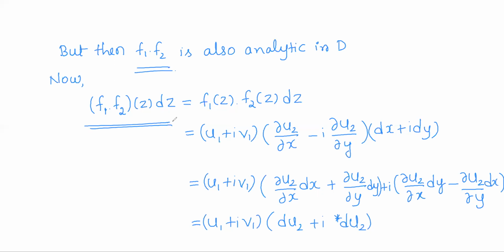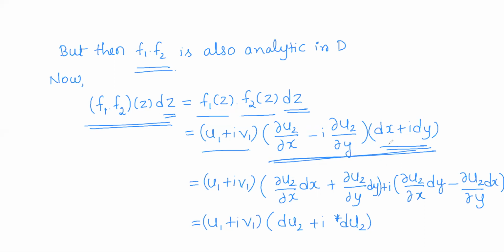Now consider the differential expression f1 into f2 of z into dz. So f1 into f2 of z means what? f1 of z into f2 of z into dz. So f1 of z is u1 plus i v1. f2 is dou u2 by dou x minus i into dou u2 by dou y, and dz is dx plus i dy. So first we shall multiply the last two terms. So what will you get?